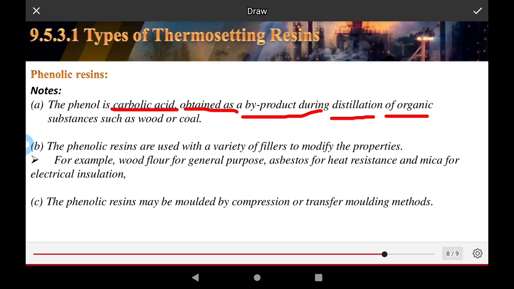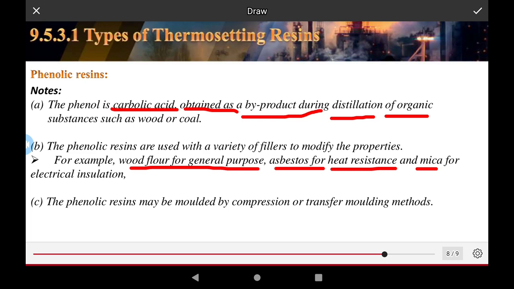The phenolic resins are used with a variety of fillers to modify the properties of the materials. For example, wood flour for general purpose, asbestos for heat resistance, and mica for electrical insulation.